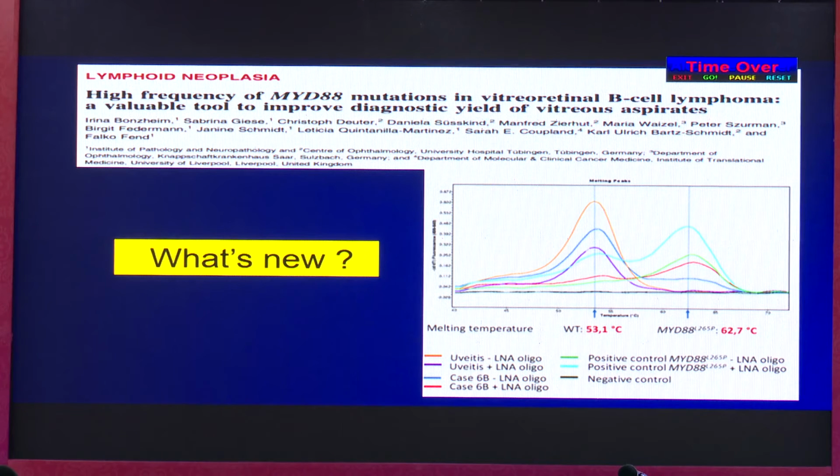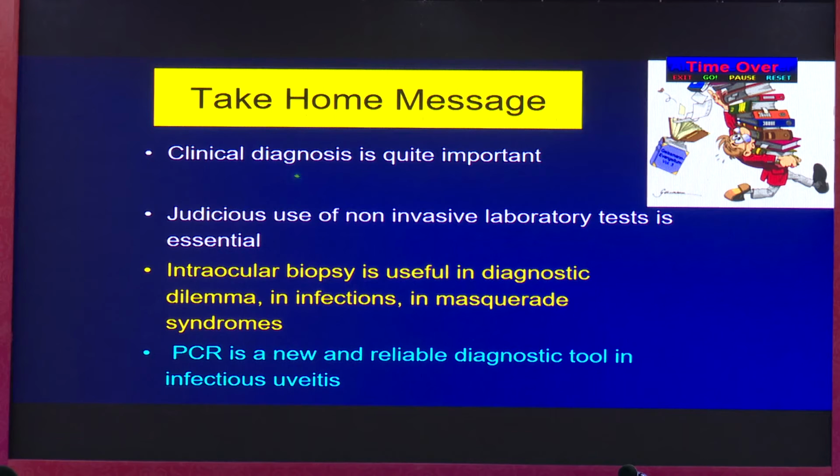What's new? This is the last slide. In lymphoid neoplasia, a high frequency of MYD88 mutations is diagnostic of vitreoretinal lymphoma, which can be established from the vitreous fluid study. So clinical diagnosis, in summary, is quite important. Judicious use of non-invasive laboratory tests is essential. Intraocular biopsy is useful in diagnostic dilemmas, in infections, in masquerade syndrome, in such selected cases. And now with the advent of PCR, with a new armamentarium, it is a reliable diagnostic tool in infectious uveitis.